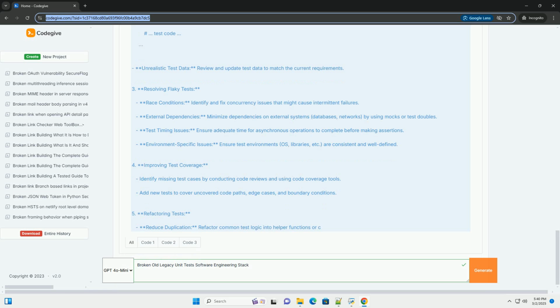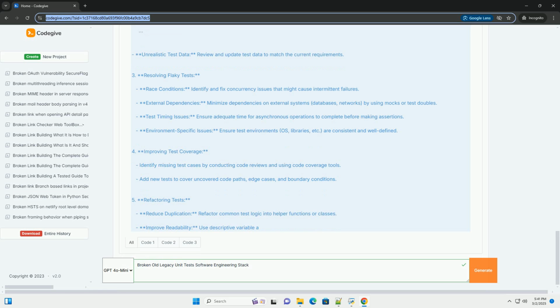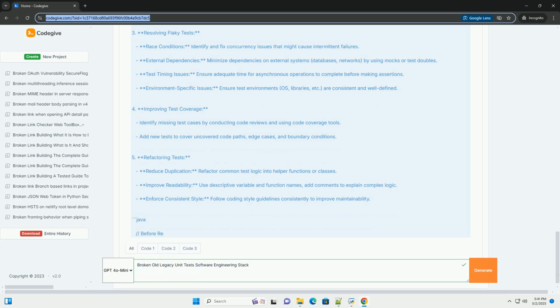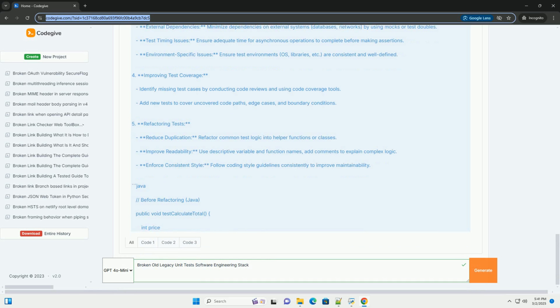4. Code review, selective. Randomly select a subset of tests and examine their implementation. Look for test clarity: are the tests easily understandable? Do their names accurately reflect their purpose? Test coverage: do they cover essential code paths and edge cases? Maintainability: is the code well structured, easy to modify, and free of duplicated logic?